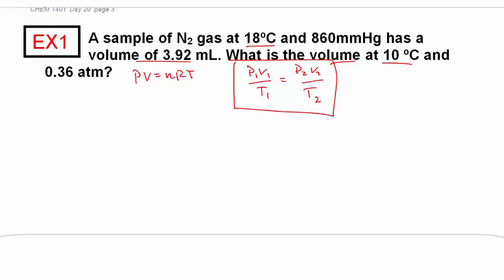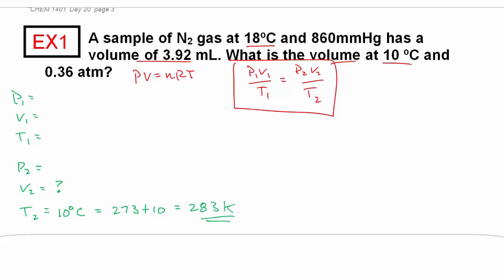So let's go ahead and see what we can plug in. P1, V1, T1, P2, V2, and T2. How all these problems work is they give us everything except one of these variables. What is the volume at 10 degrees Celsius? So they want to know what the volume is at 10 degrees Celsius, but that's equal to 283 Kelvin. I just add 273 to it.